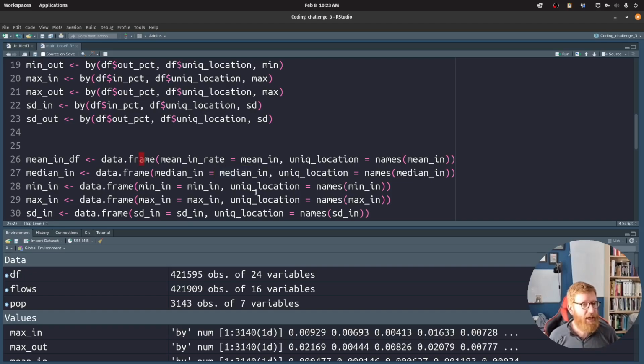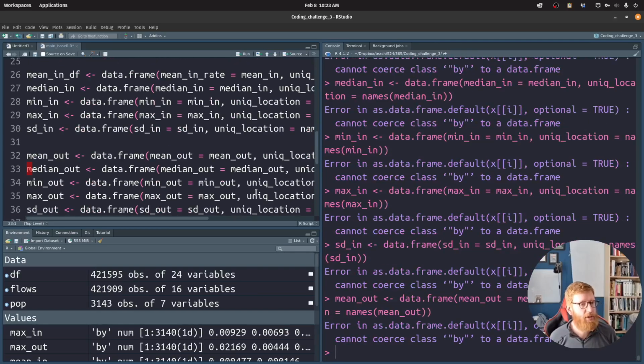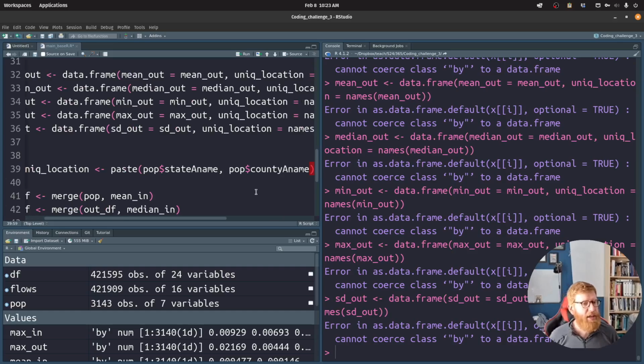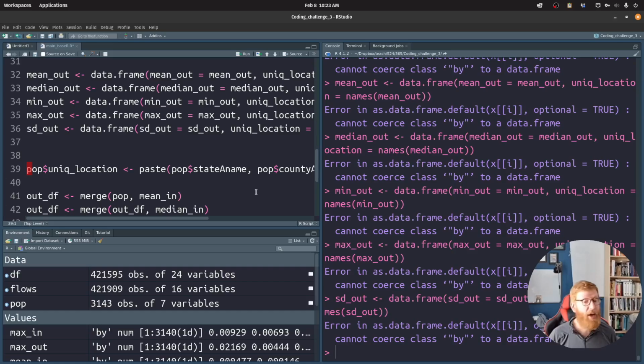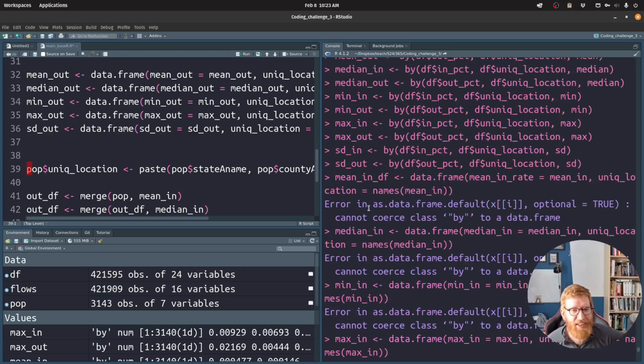So let's go ahead and go through each of these. Ditto for out. And then we're going to also add this column to pop. Although let me go back and check these errors because I wasn't looking at this. Error: cannot coerce class to a data frame.